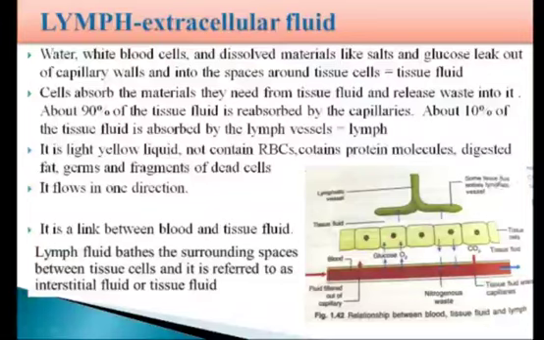Some tissue fluid enters the lymphatic vessels. The tissue fluid on entering the lymphatic capillaries is called lymph, and the lymph collected in the lymph vessels is poured back into the blood in the vena cava near the heart.